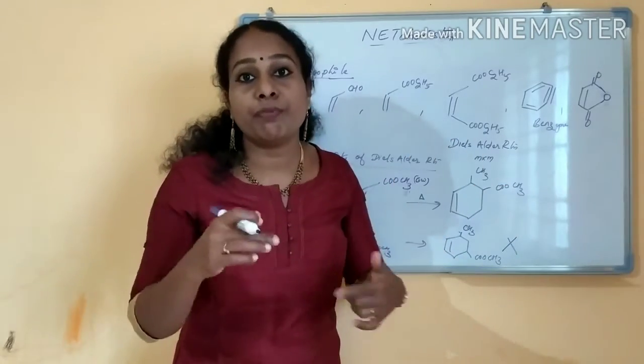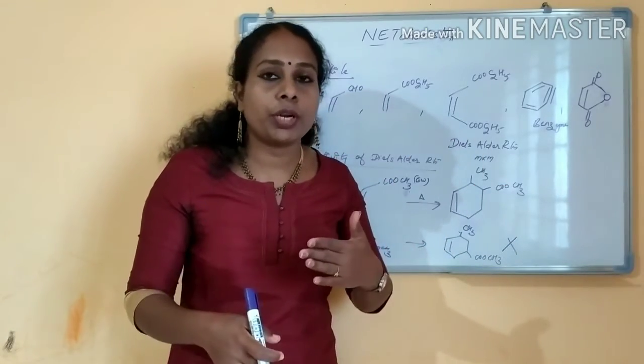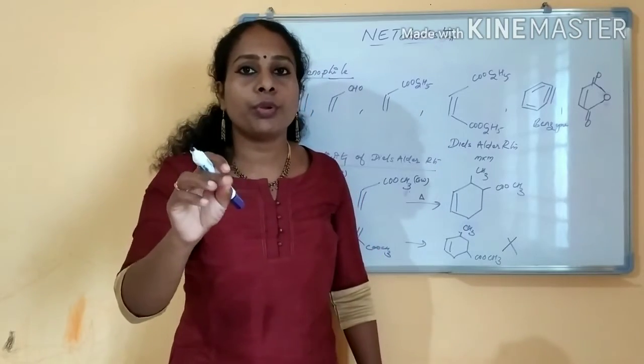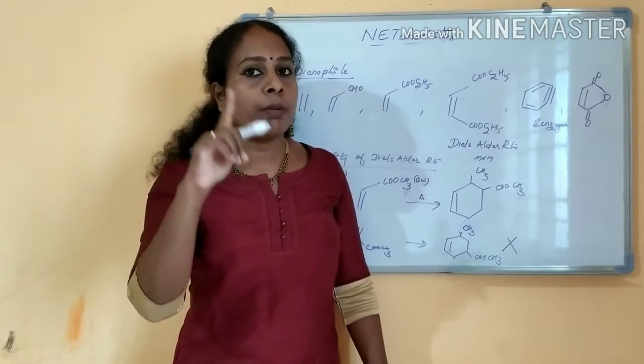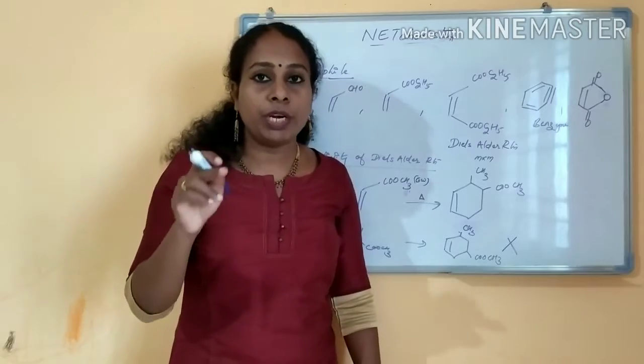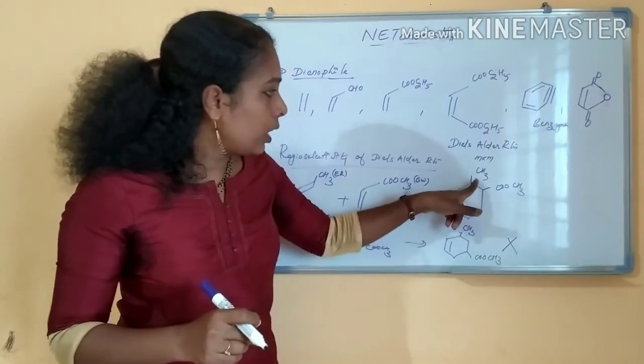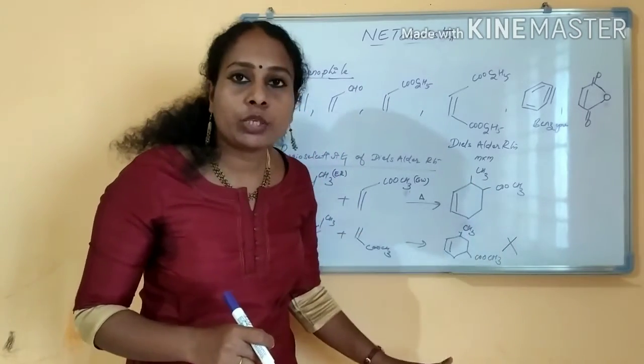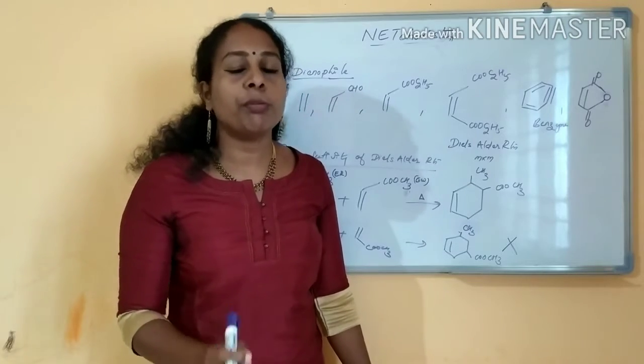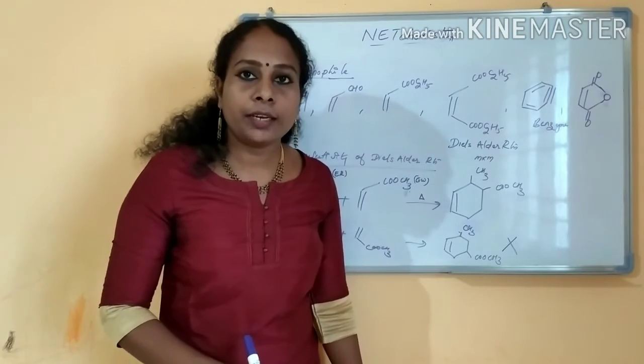And if you see the 1,4 product, the 1,4 product also will be stable. The electron withdrawing group and electron releasing group will be in the 1,2 position and 1,4 position. What is the 1,4 position? The ortho isomer and para isomer will form. The meta isomer will not form in the Diels-Alder reaction. Clear?